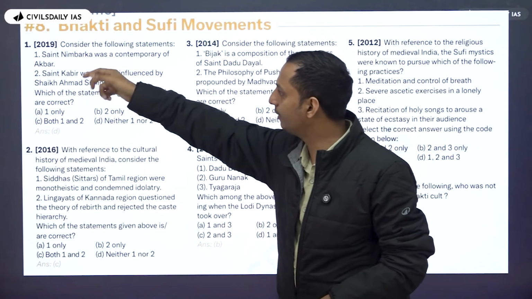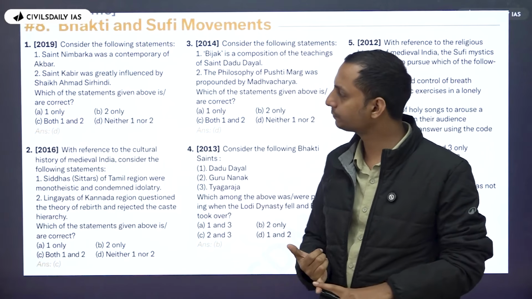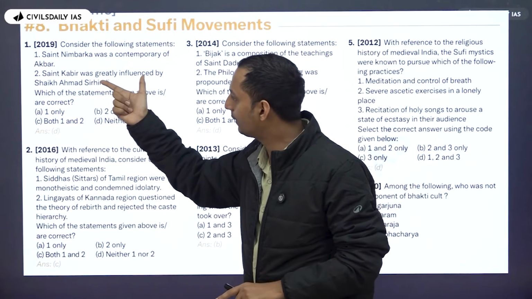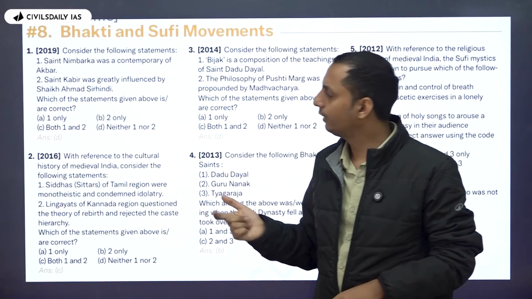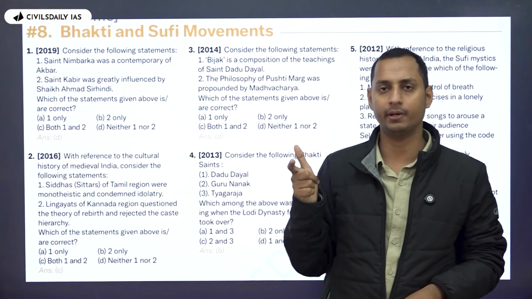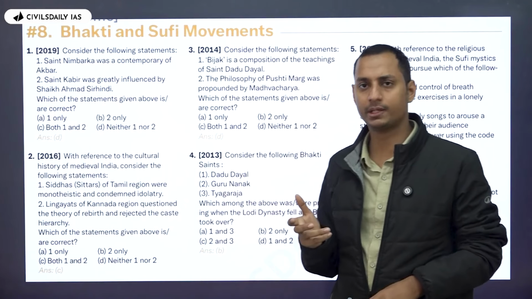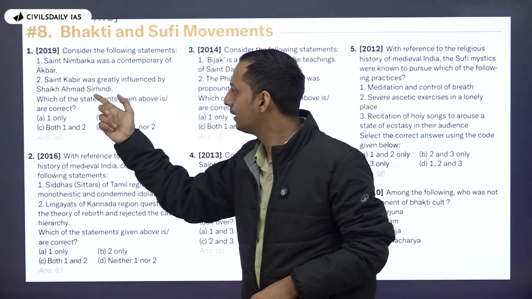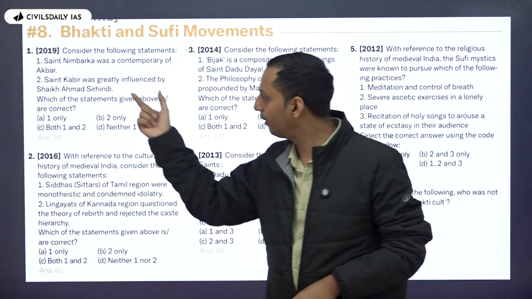Now in 2019, UPSC asked about Saint Nimbarka was a contemporary of Akbar. Saint Kabir was greatly influenced by Sheikh Ahmad Sirhindi. Now, why did UPSC introduce the words greatly influenced? What do you think here? If UPSC wanted to make it correct, UPSC could have just written Saint Kabir was influenced by Sheikh Ahmad Sirhindi, right? So why the word greatly there?